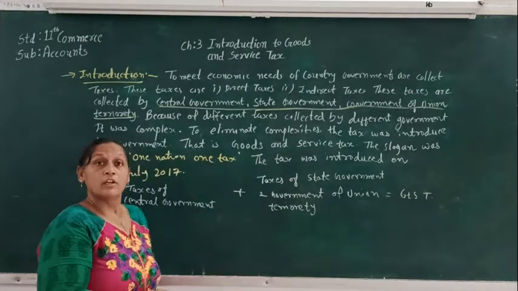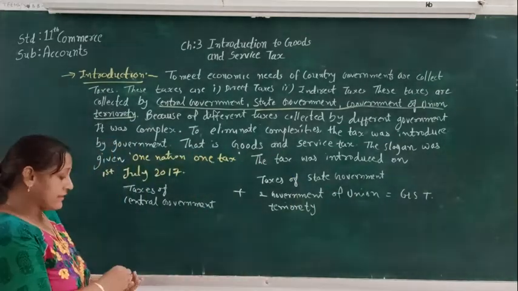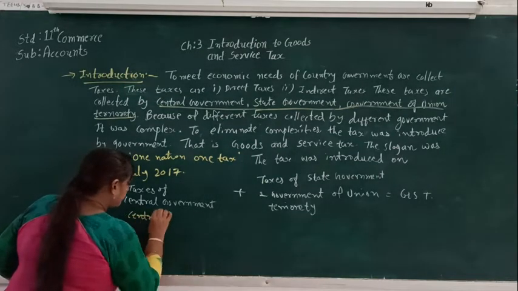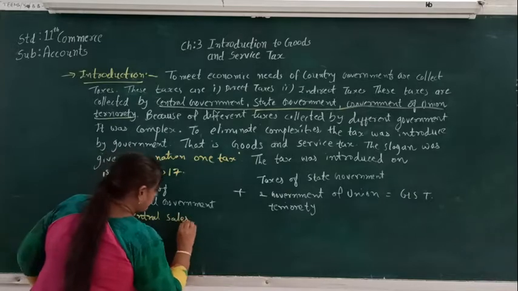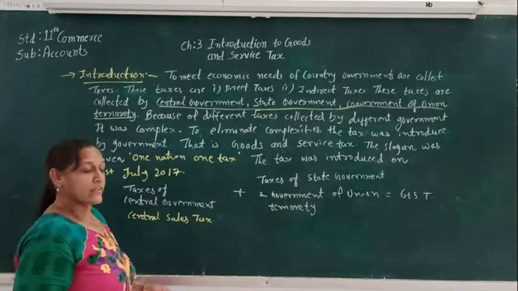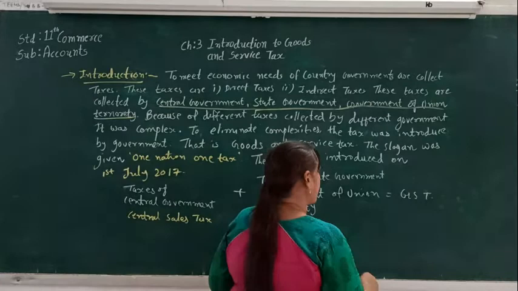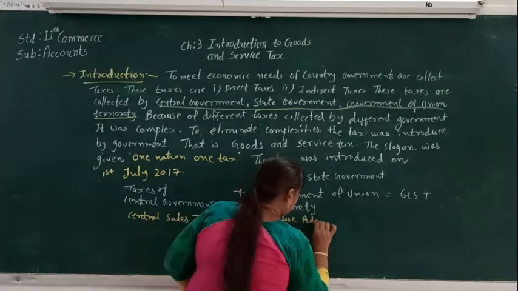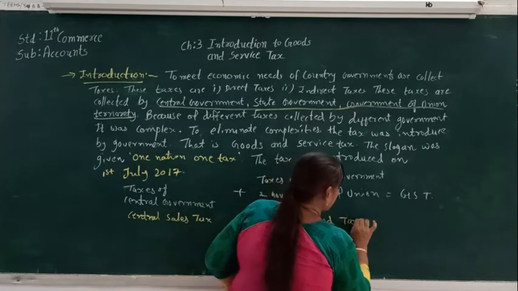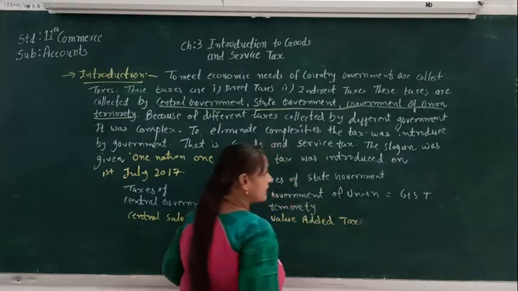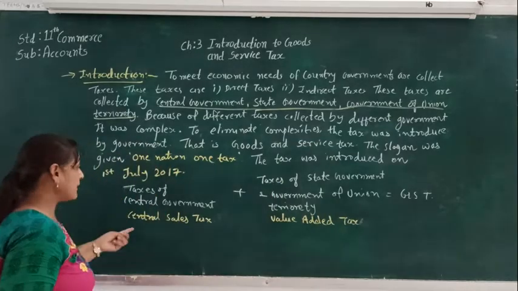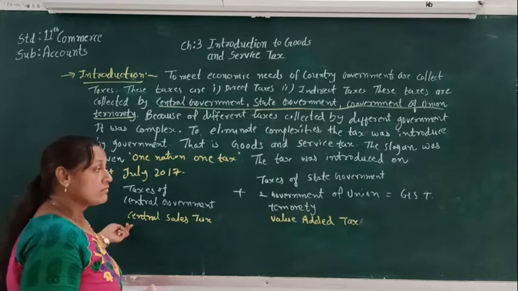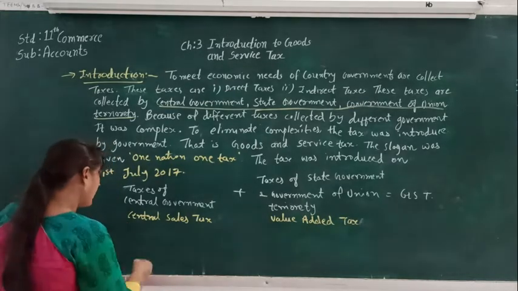The taxes of the central government were central sales tax, and the tax of the state government was value added tax. Another tax of the central government was the service tax.